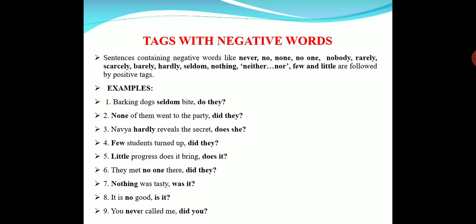It is in simple present, so we use does. Few students turned up, did they? Turned up is simple past, so we use did. Little progress does it bring? Already does is there, so it is simple present, does it. They met no one there, did they? Nothing was tasty, was it?